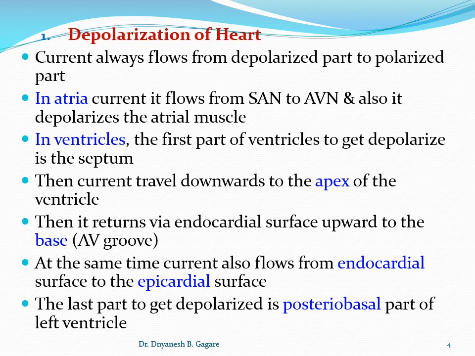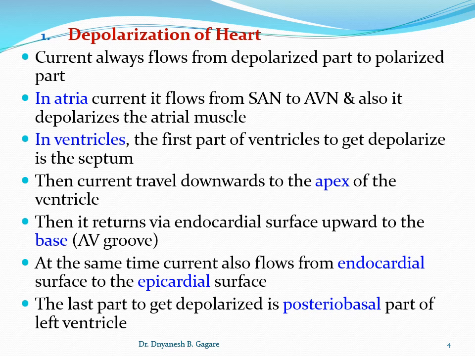The depolarization wave, or the current, it always flows from the depolarized part to the polarized part of the heart. So if you take any tissue in the body, for example cardiac muscle, skeletal muscle, nerve fiber, the current always flows from the depolarized area to the polarized area.